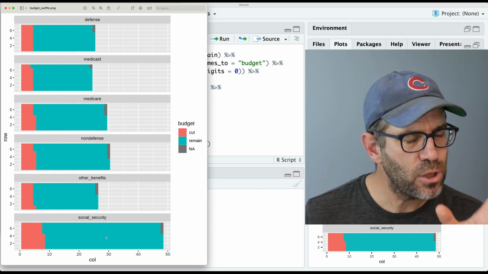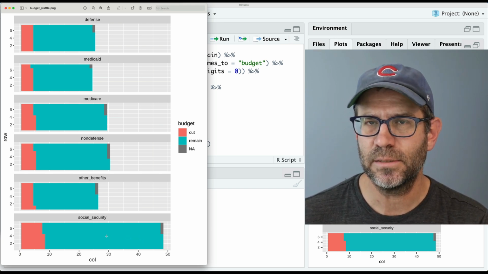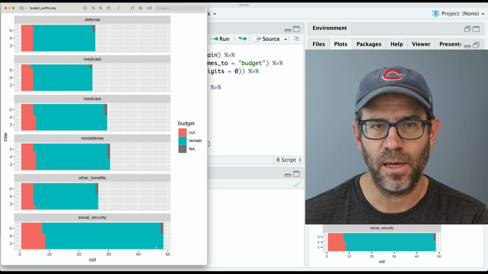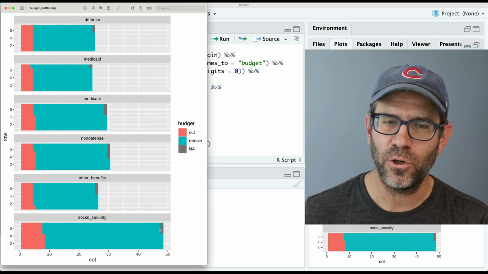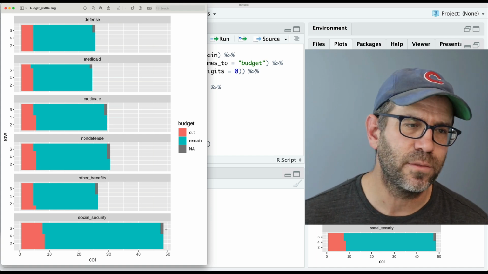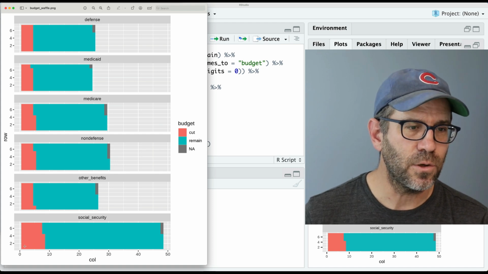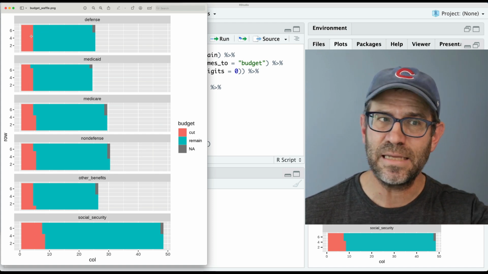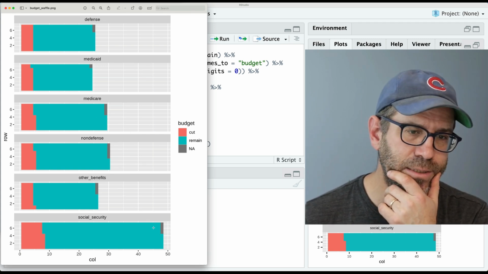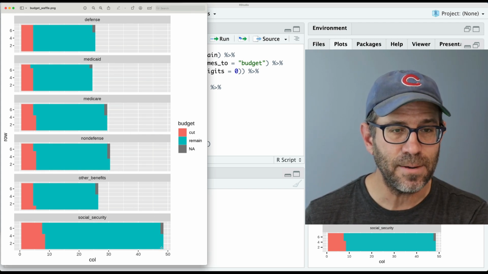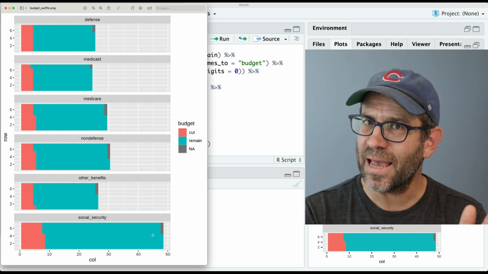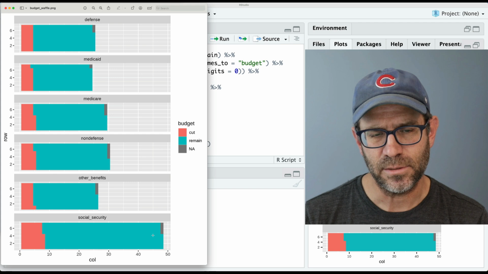I think that's going to be better. I do want to emulate what they did in the Times article, where they put the remain category to the left, followed by the cut. We'll leave the NA category third, because ultimately I'm going to turn that NA color to be white, so it blends in with the rest of the background. You'll also notice that all of our facets have the same number of rows. They all have 7 rows, but they vary in the number of columns. We can certainly get a better sense of the magnitude of the budgets by varying things along the x-axis rather than the y-axis. So I think this is better.